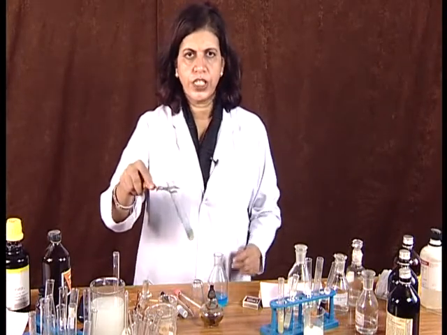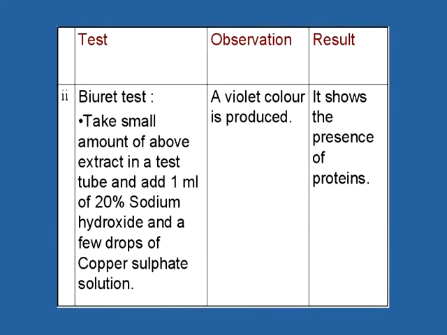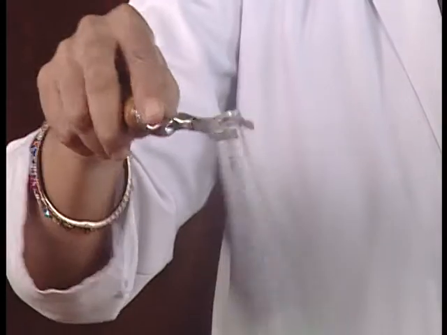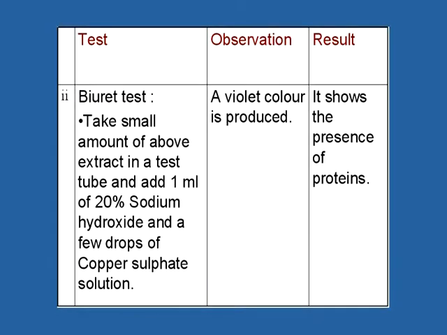Now we will shake it. A violet color will appear. So violet color has appeared. So this color indicates the presence of protein in the sample.